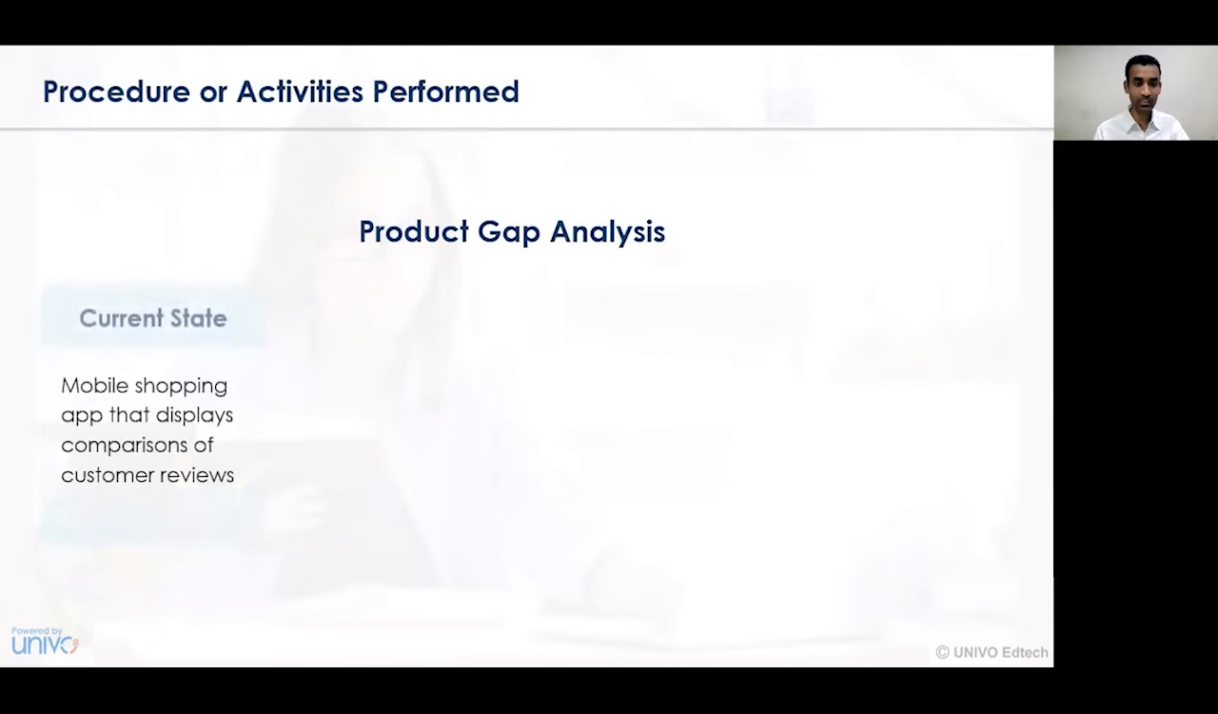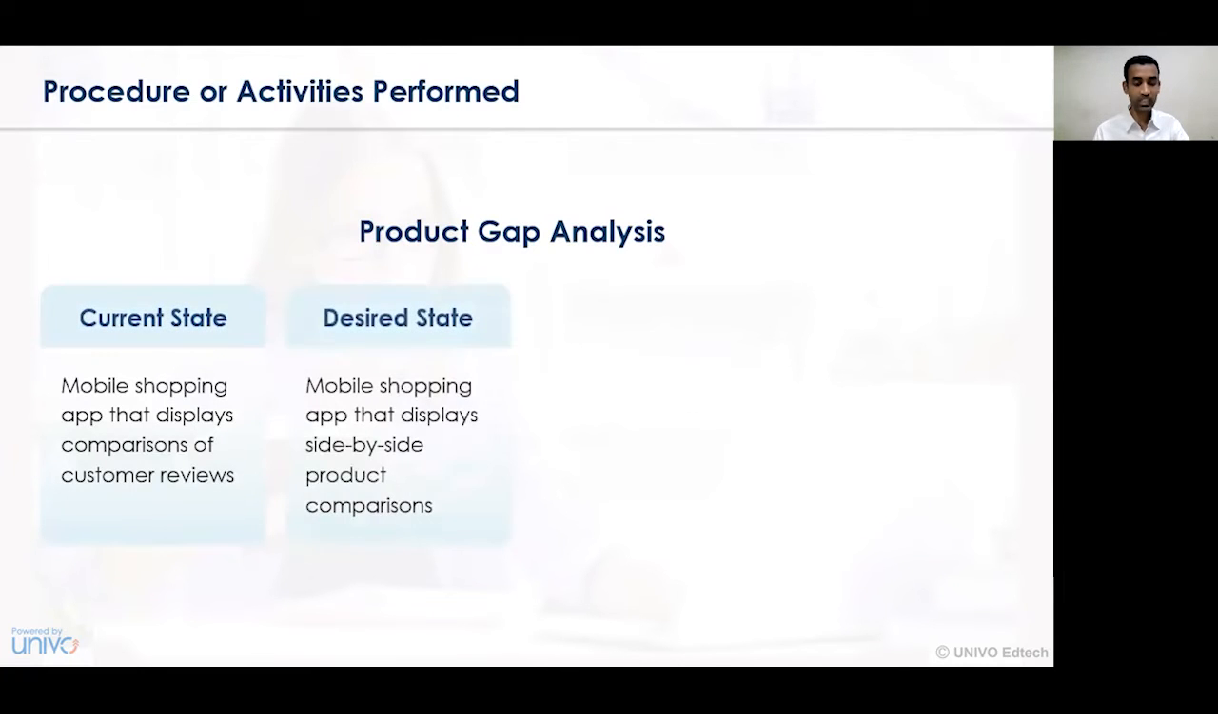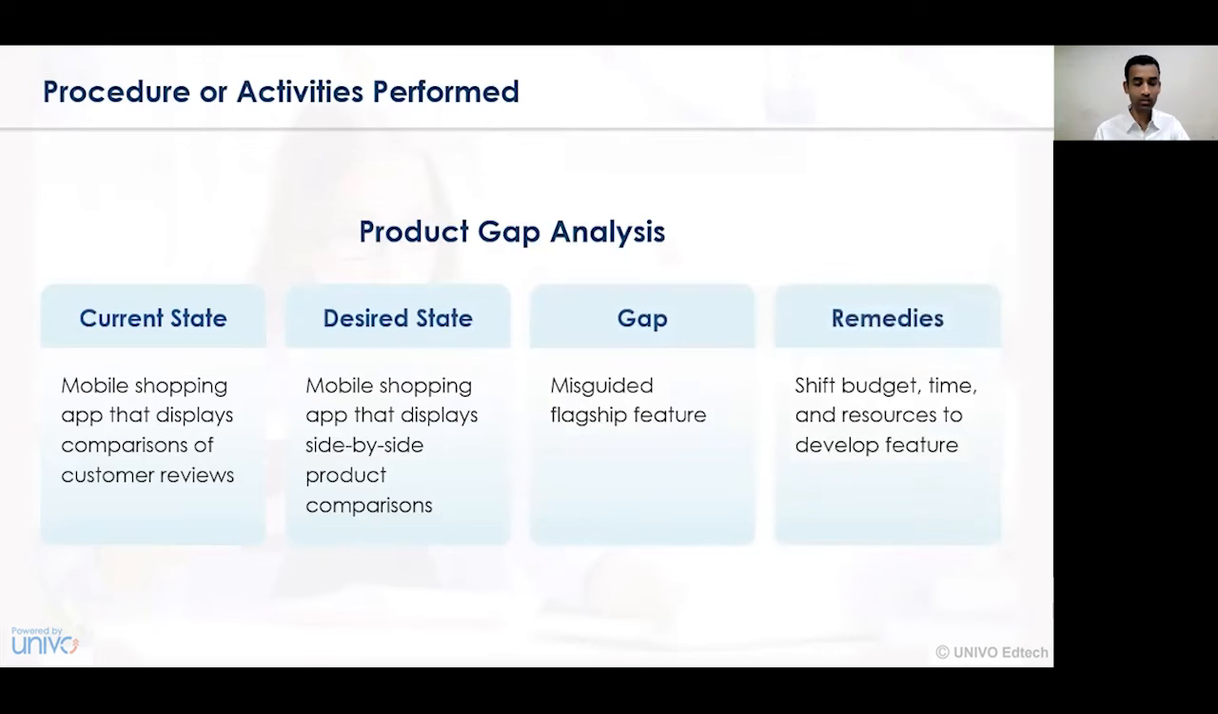Now let us understand the various procedures or activities undertaken to identify the gaps. Number one is product gap analysis. The various steps or measures that can be undertaken to identify the gap are the processes of gap analysis. Number one is the current state. In the current state, one needs to clearly identify the current situation or scenario of a certain organization.